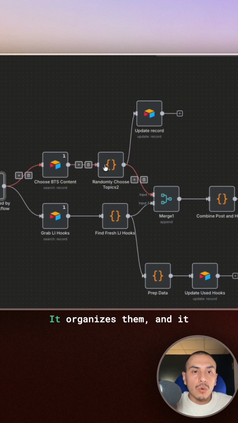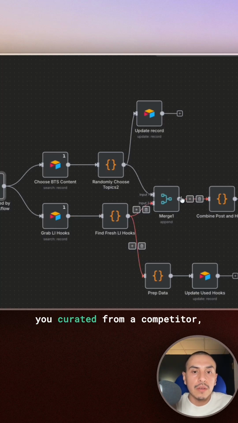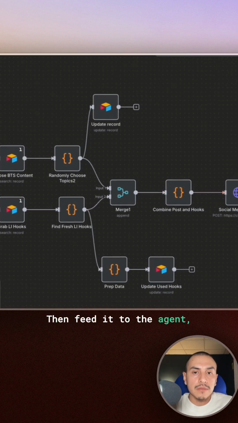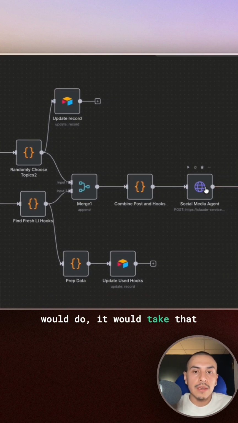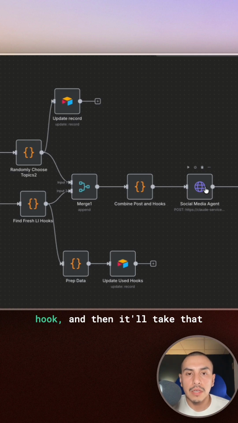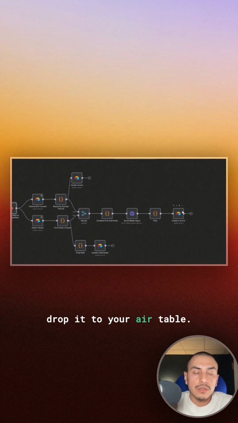And then it combines them and organizes them and it just merges them together. So for example, if you had one BTS content of sharing a tool that you're using that week, it'll take that and a random hook or a hook that you curated from a competitor, combine them together, and then feed it to the agent. And then what the agent would do, it would take that and it'll understand how to create LinkedIn content. It'll understand the cadence and just keep everything for LinkedIn, but it will have the context you gave it plus the competitor hook. And then it'll take that hook and it'll just tweak it a little bit to make it yours. And that's pretty much it. It will just organize the final LinkedIn post and then drop it to your Airtable database.